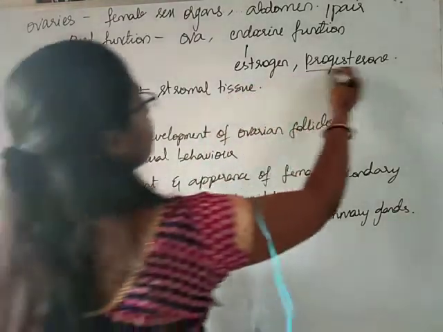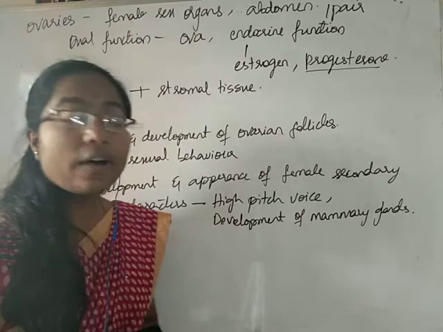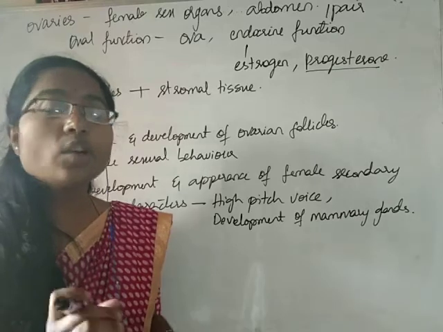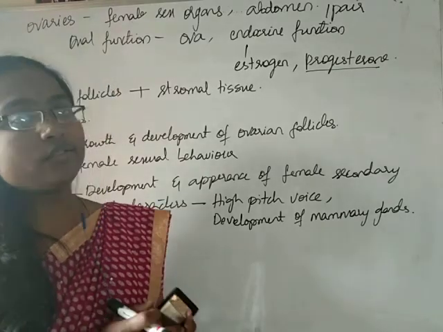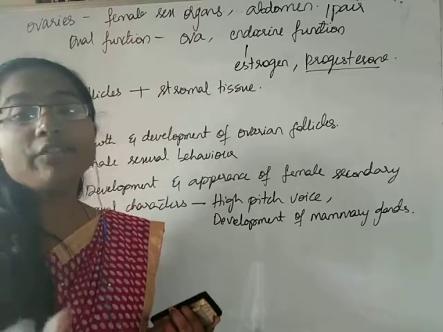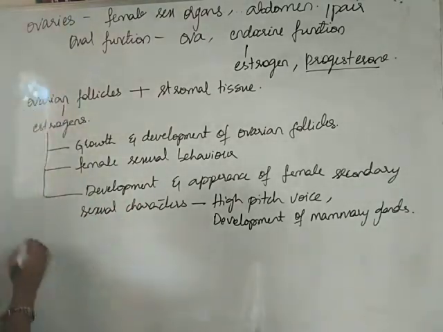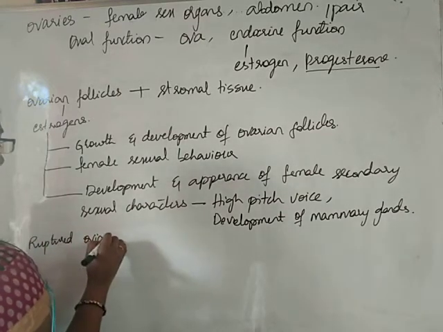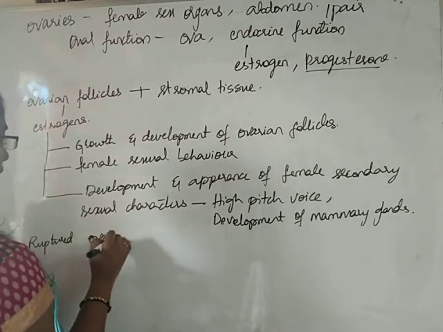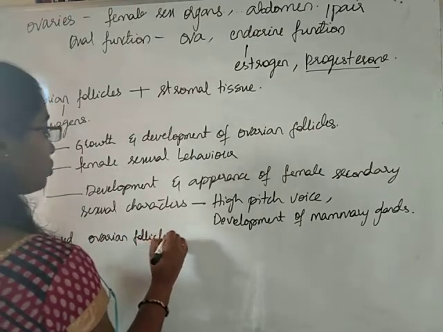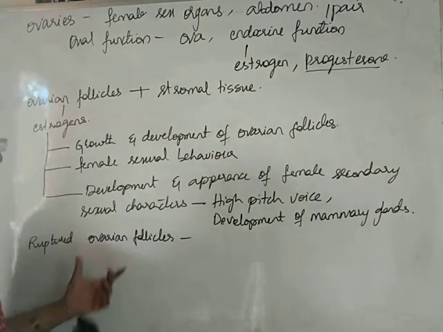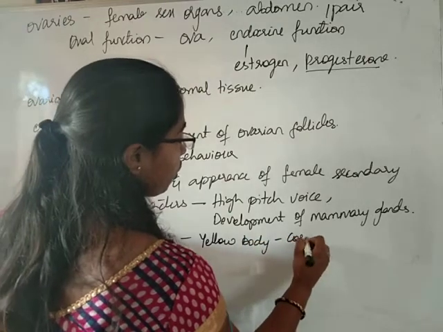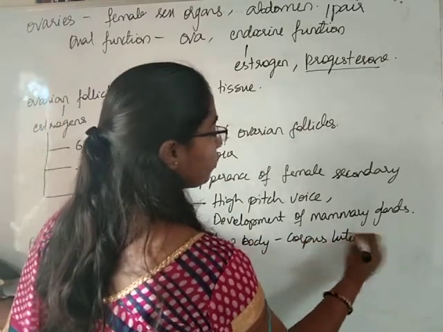Now comes progesterone. After these ovarian follicles release the ovum, which develops inside them, the ruptured ovarian follicles, those which have released their ovum, form a yellow colored body called corpus luteum.